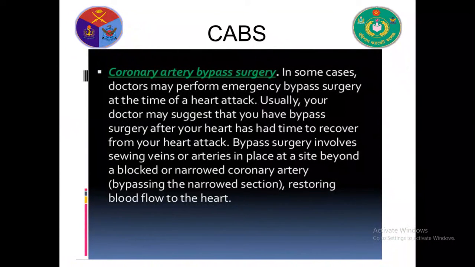In some cases, doctors may perform emergency bypass surgery at the time of a heart attack. Usually, your doctor may suggest that you have bypass surgery after your heart has had time to recover from your heart attack. Bypass surgery involves sewing veins or arteries in place at a site beyond a blocked and narrow coronary artery, restoring blood flow to the heart.